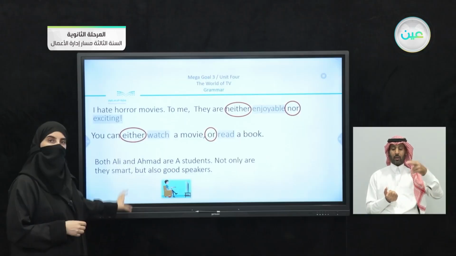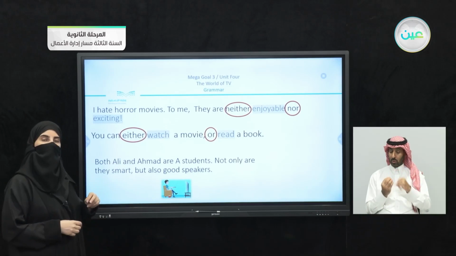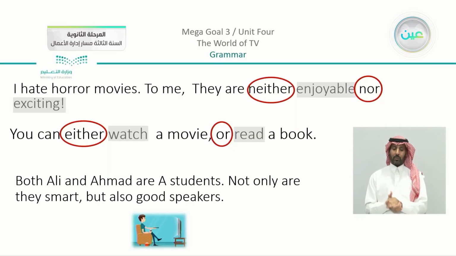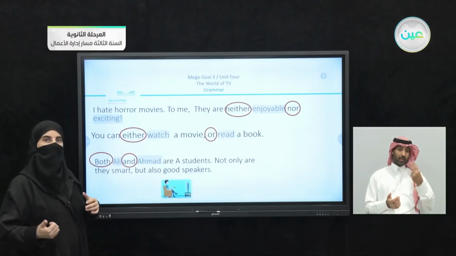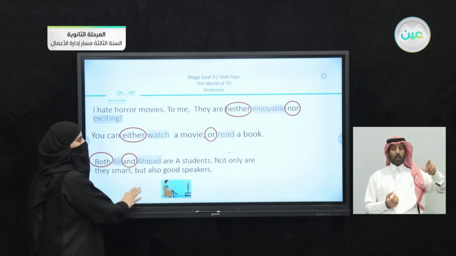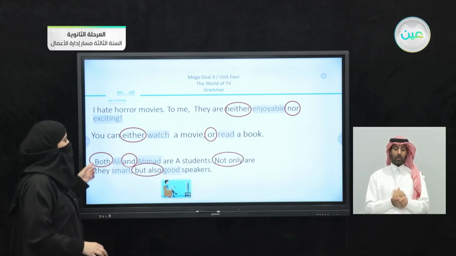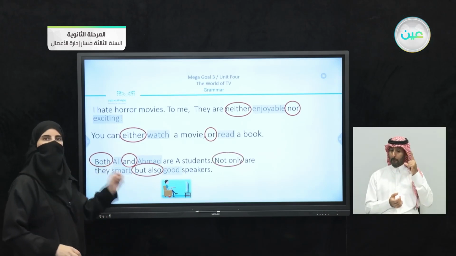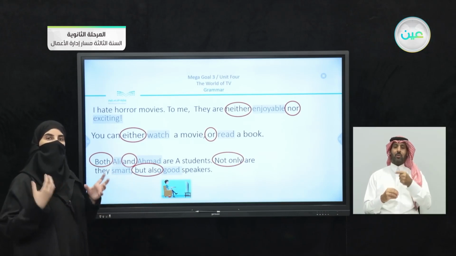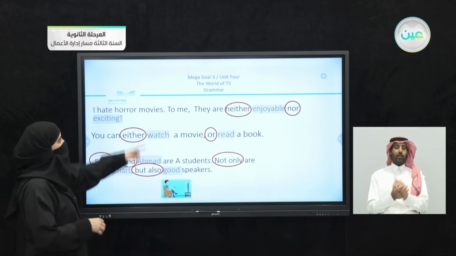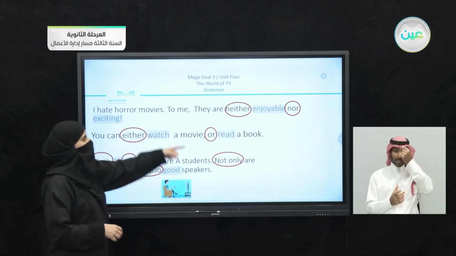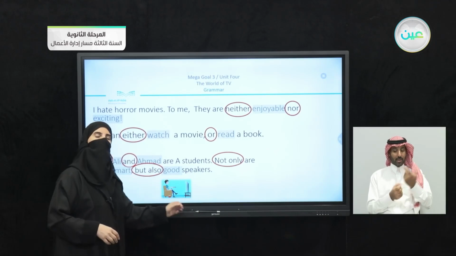Now, actually, in the last lesson, we had two types of paired conjunctions. First of all, I am talking about Ali and Ahmed, nouns, using both and. And in the second part, we have not only are they smart, but also good speakers. Here I linked adjectives together. So once again, you can see that we have adjectives, verbs, nouns, and adjectives again.